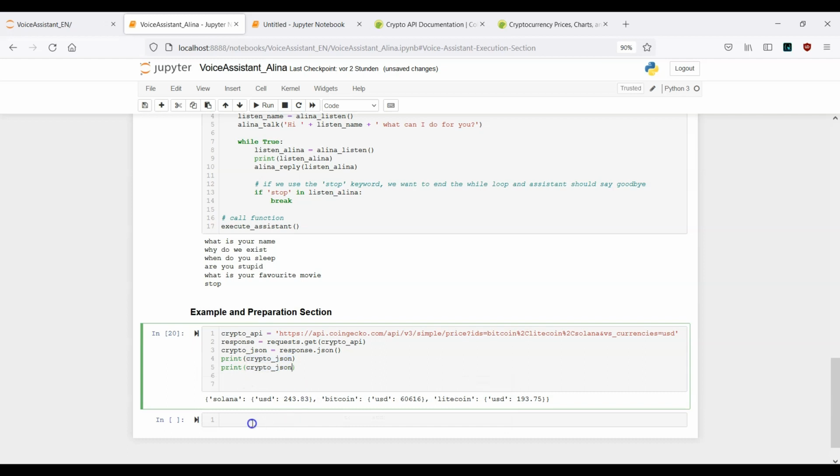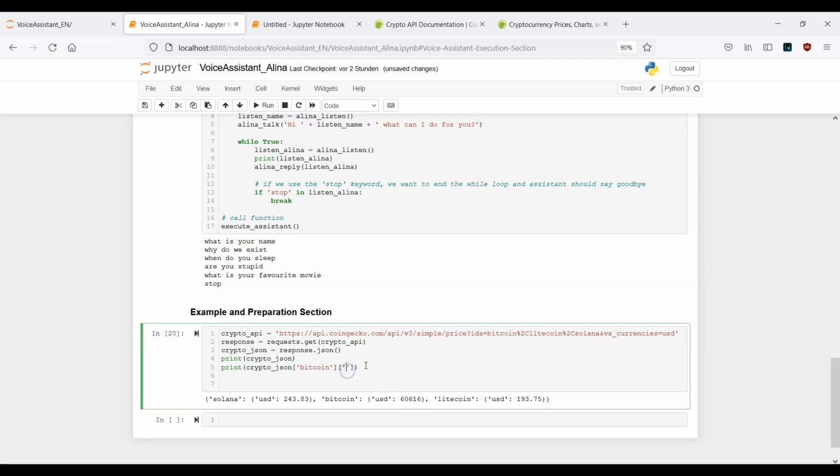And in the next step, we need to make use of the Bitcoin key. That means here I need to provide bitcoin. This is our first one. And the second one, once I get inside this Bitcoin part, I want to make use of the USD key in order to get back this value here.